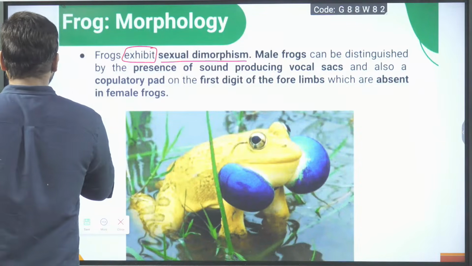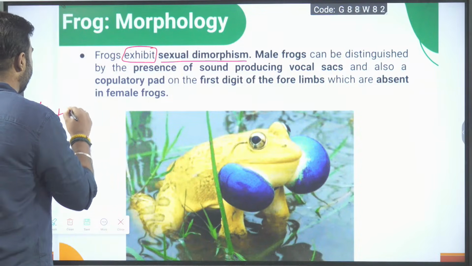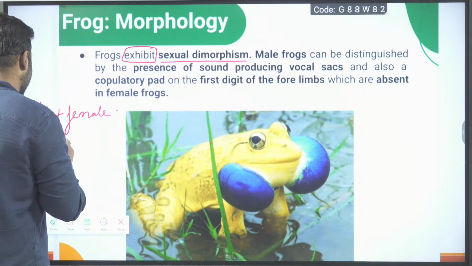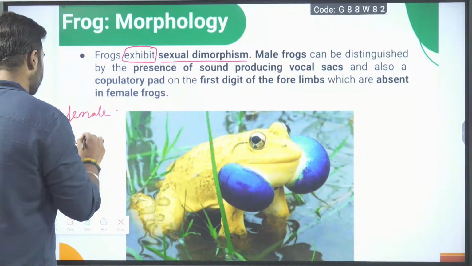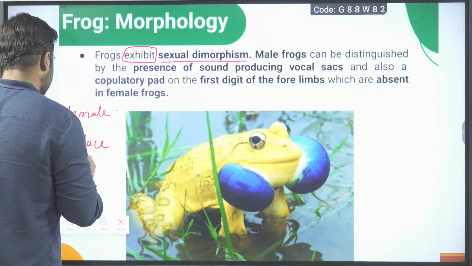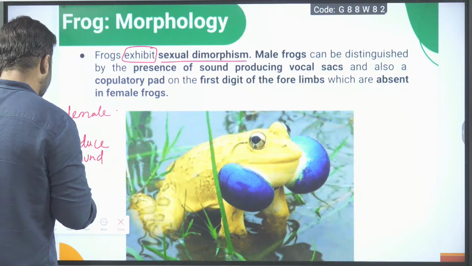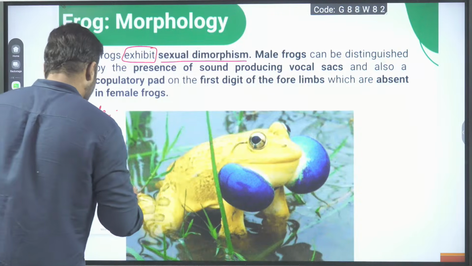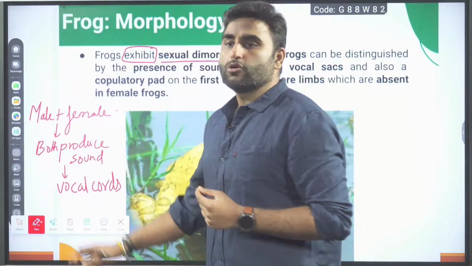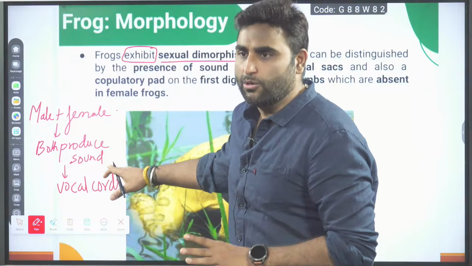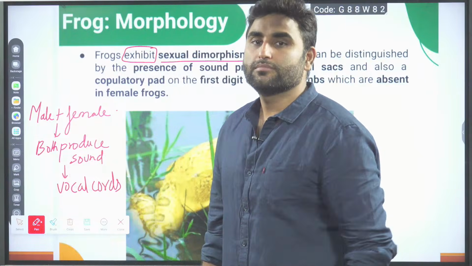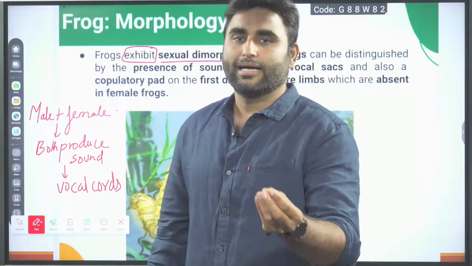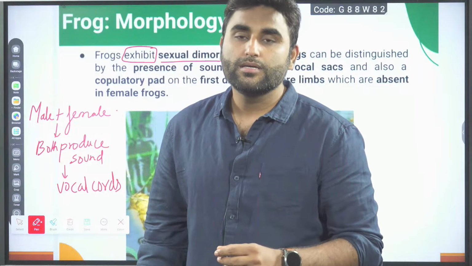So male plus female both produce sound via vocal cords. Via which cords? Vocal cords. So male, female both produce sound via vocal cord. So male frog is not that lucky. Yeah, but somewhat lucky because female cannot shout at them.